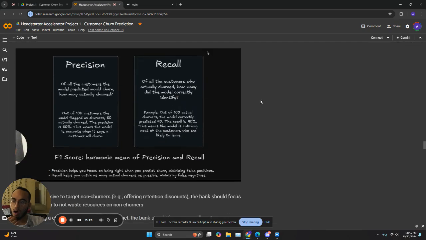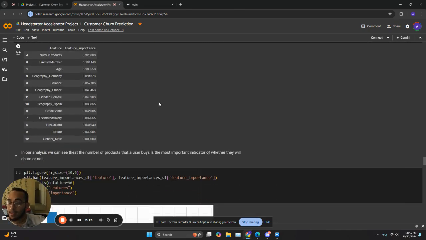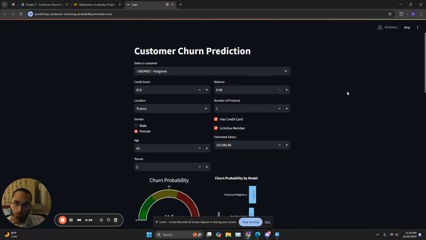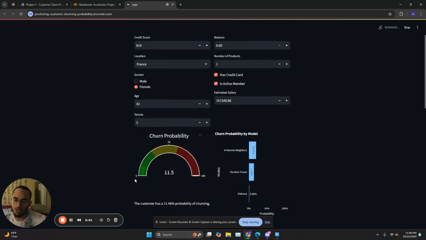So we took the best models that we had trained, and we put them on a nice front-facing UI. We used Streamlit, Grok, Replit, and a few other APIs so that we can make this front-end facing UI. What it does is that you can pick any customer in the data set. We have a list here, and you can pick any customer that you want, and it will output a churn probability, like how likely it is for that customer to leave.